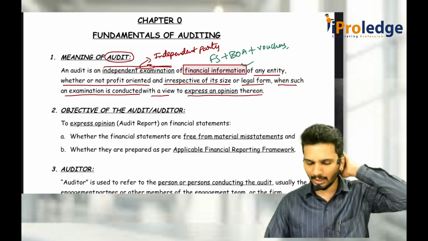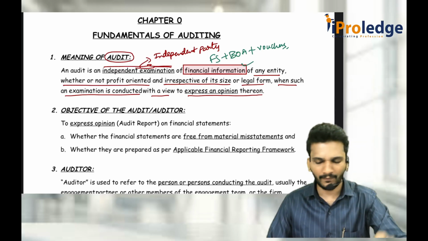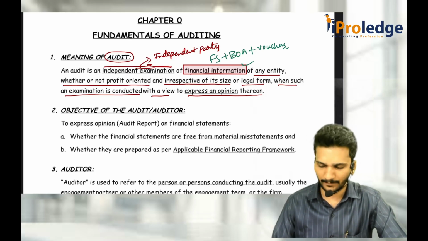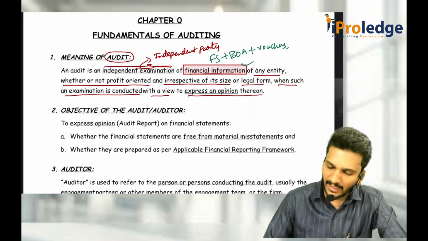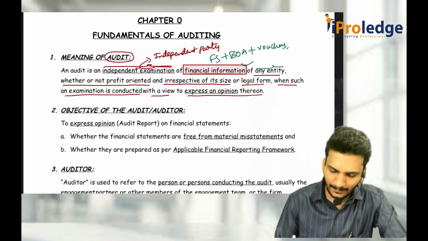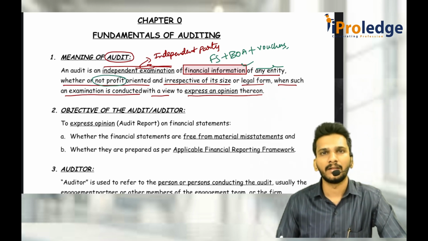So an outside party has to come to the company for the purpose of verification of these financial statements, books of accounts and vouchers. Of what? Of any entity. Sir, what do you mean by any entity? I am trying to say that whether it is profit oriented or not profit oriented, I don't care. Wherever money is involved, you should be accountable for it.